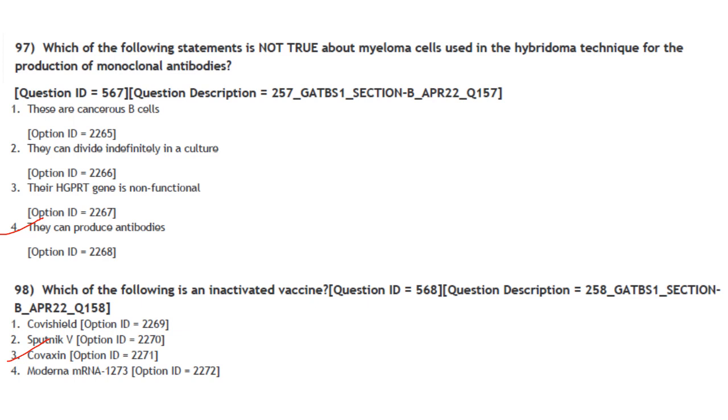The next one. Which of the following statement is not true about myeloma cells used in the hybridoma technique for the production of monoclonal antibodies? Answer is option 4. They can produce antibodies. Then which of the following is an inactivated vaccine? So it is Covaxin. Answer is option 3.